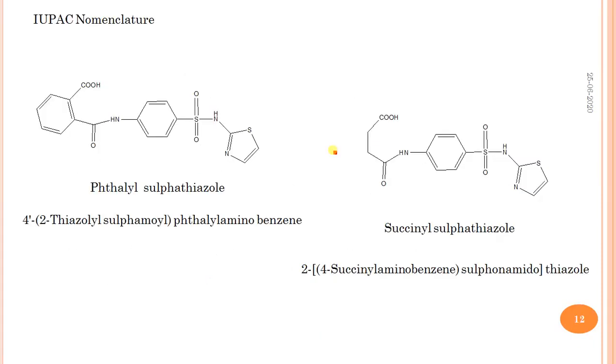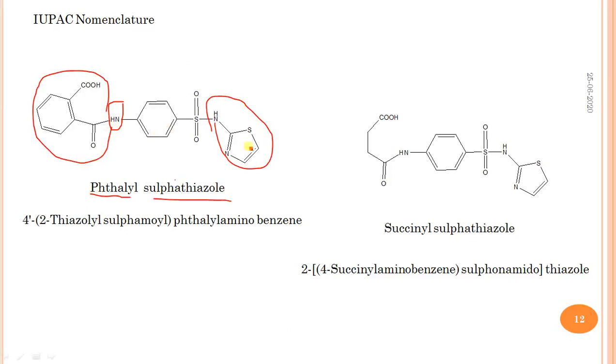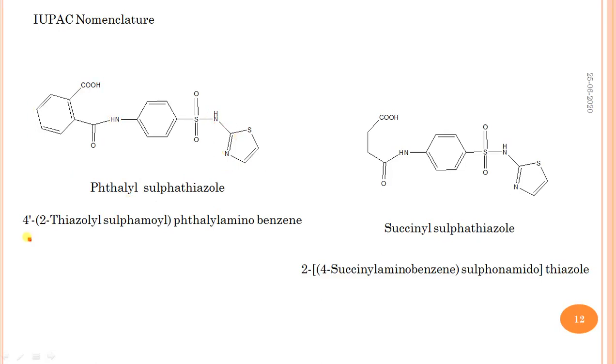Let's see the IUPAC nomenclature of some sulfa drugs. Example is phthalyl sulfathiazole. This is both N1 and N4 substituted sulfonamide. This N4 is substituted with phthalic acid; that's why it is called phthalyl sulfathiazole. Sulfathiazole is substituted on the N1 position. The IUPAC name is 4-(2-thiazolylsulfamoyl)phthalylaminobenzene.